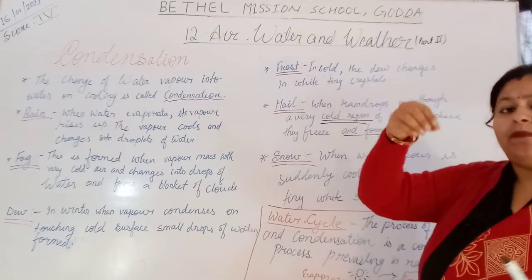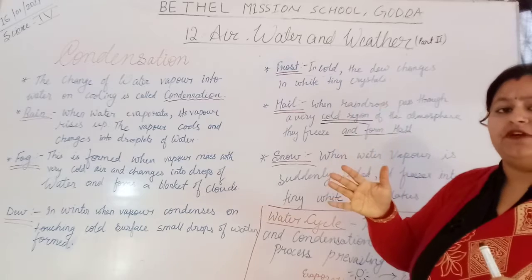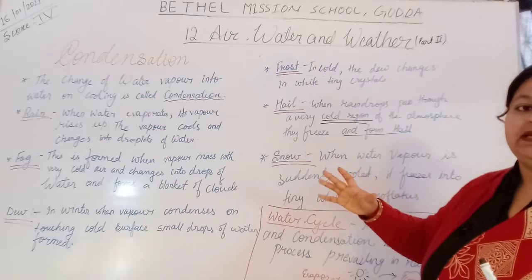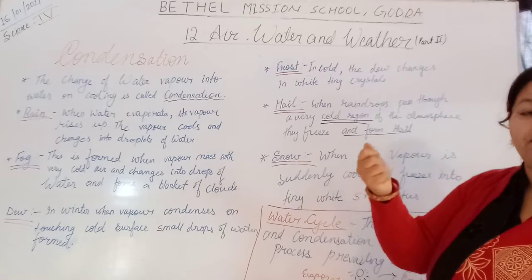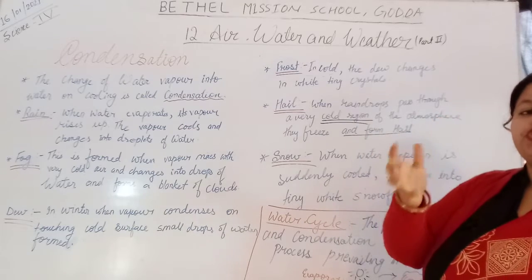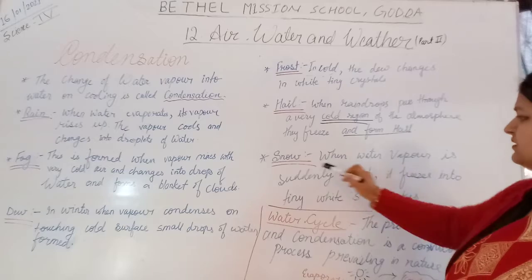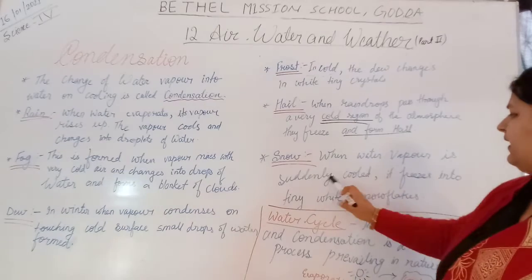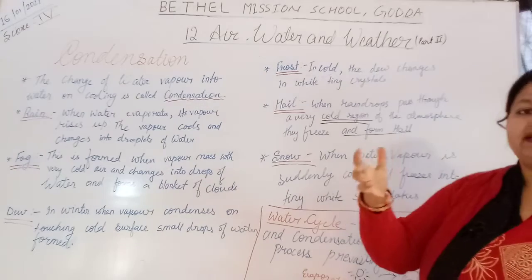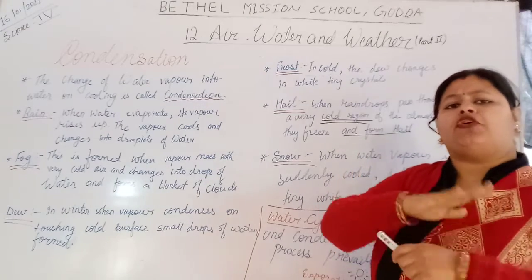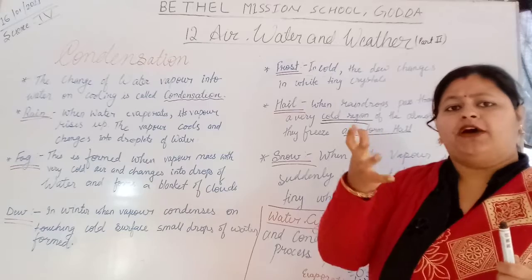When these water droplets come in a very extreme condition of cold, what happens? They freeze, and suddenly they come in the form of snow, white snow. So that is known as snow. When the water vapor is suddenly cooled, it freezes into tiny white snowflakes. They turn into snowflakes. They will look like a cottony ball of snow.